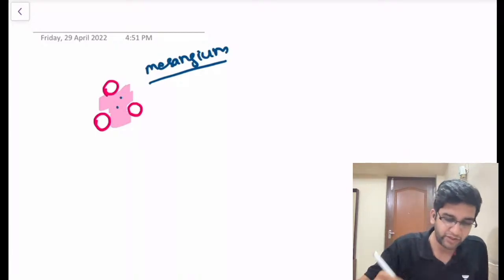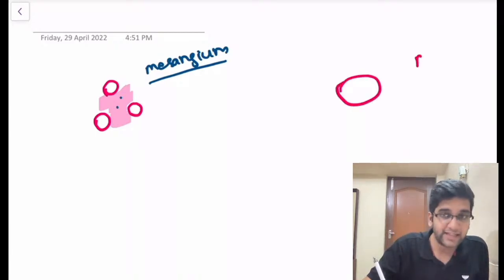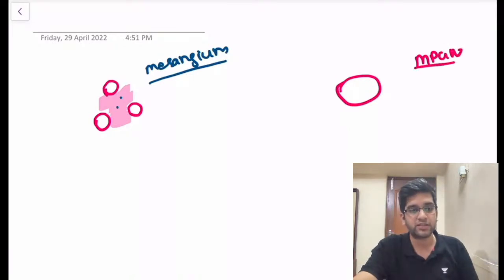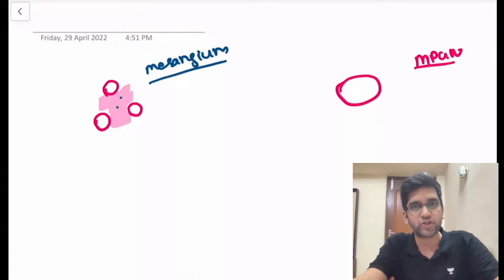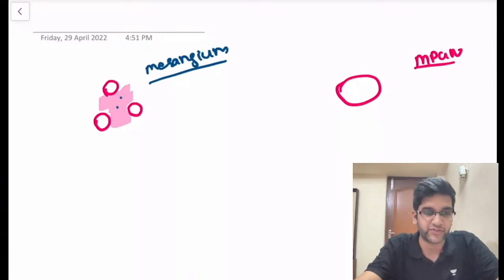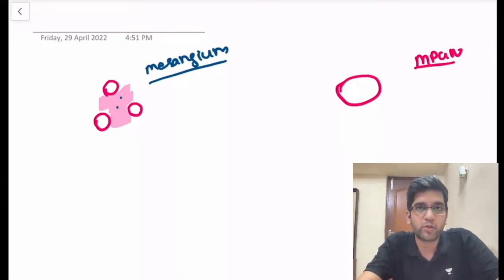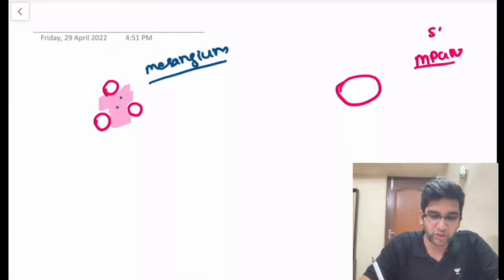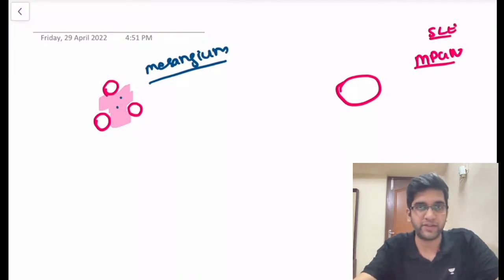Let's take MPGN as an example. Again, this is a capillary. MPGN, the other name is mesangiocapillary glomerulonephritis or membranoproliferative glomerulonephritis. The biggest example of MPGN is SLE. In SLE, have you read about something called the full house effect? I just want to come to one conclusion, so I'm talking about MPGN in detail.